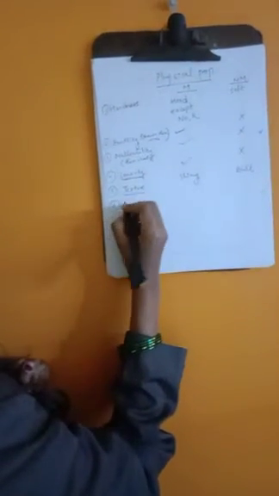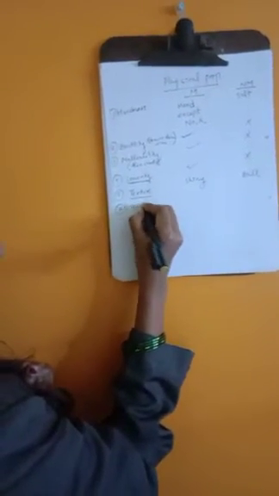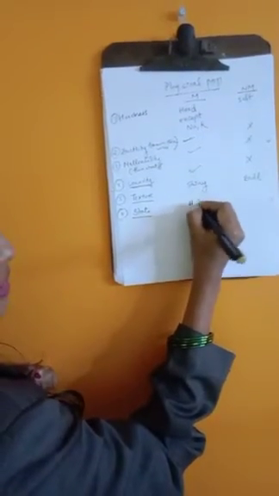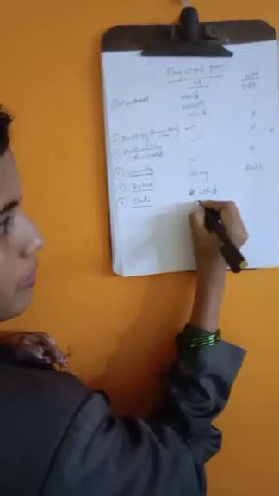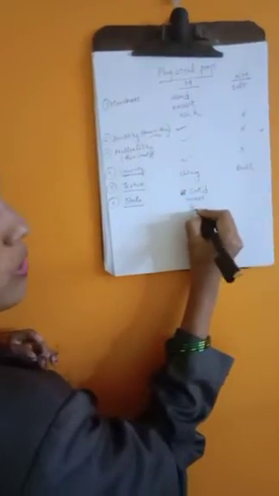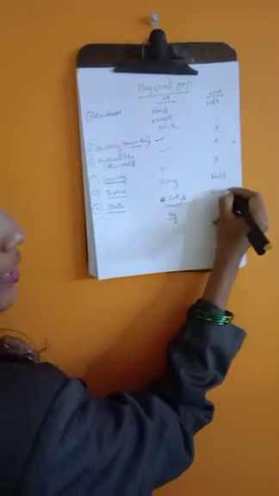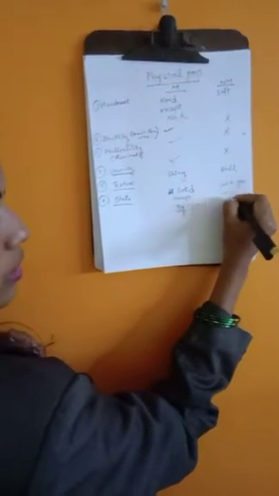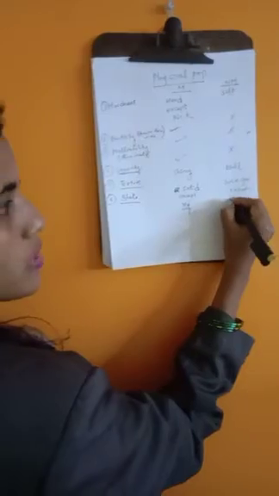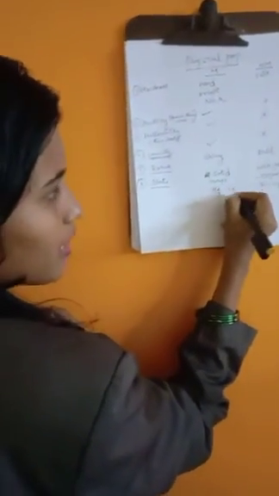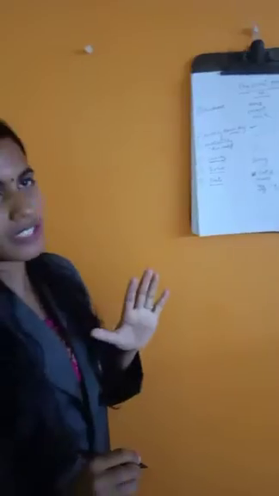And the next, the sixth point, is state. Metals are generally solid in state, except mercury, which is liquid at room temperature. Non-metals generally exist in a solid or gaseous state, except bromine, which exists in a liquid state at room temperature. So this was all about the physical properties.